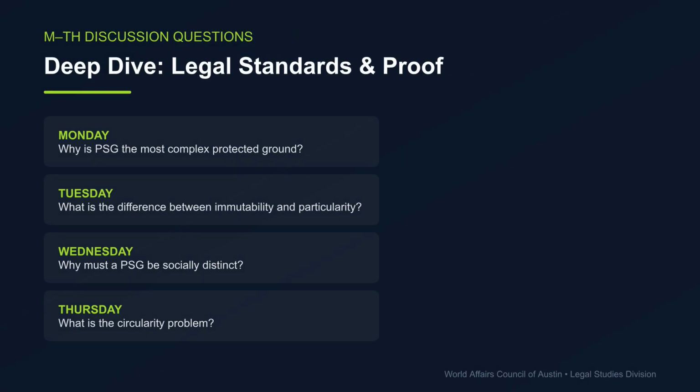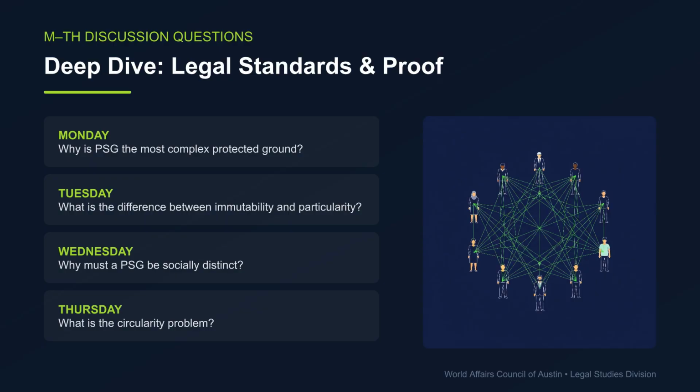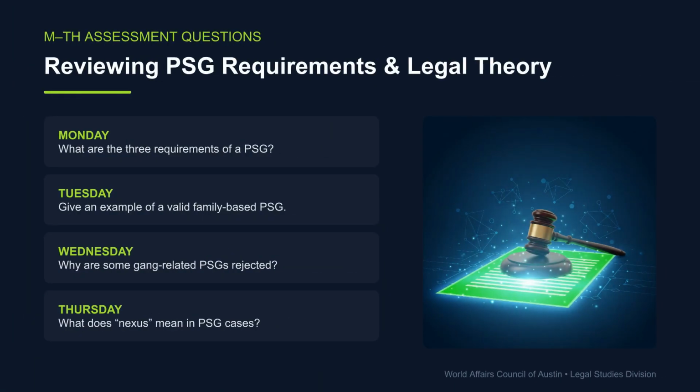Let's review some legal standards. Consider why PSG is the most complex protected ground, the difference between immutability and particularity, and the necessity of social distinction. Also, think about the definition of the circularity problem. Here are some assessment questions for your review. What are the 3 PSG requirements? Can you provide an example of a valid family-based PSG? Why are some gang-related PSGs rejected, and what does nexus mean in these cases?